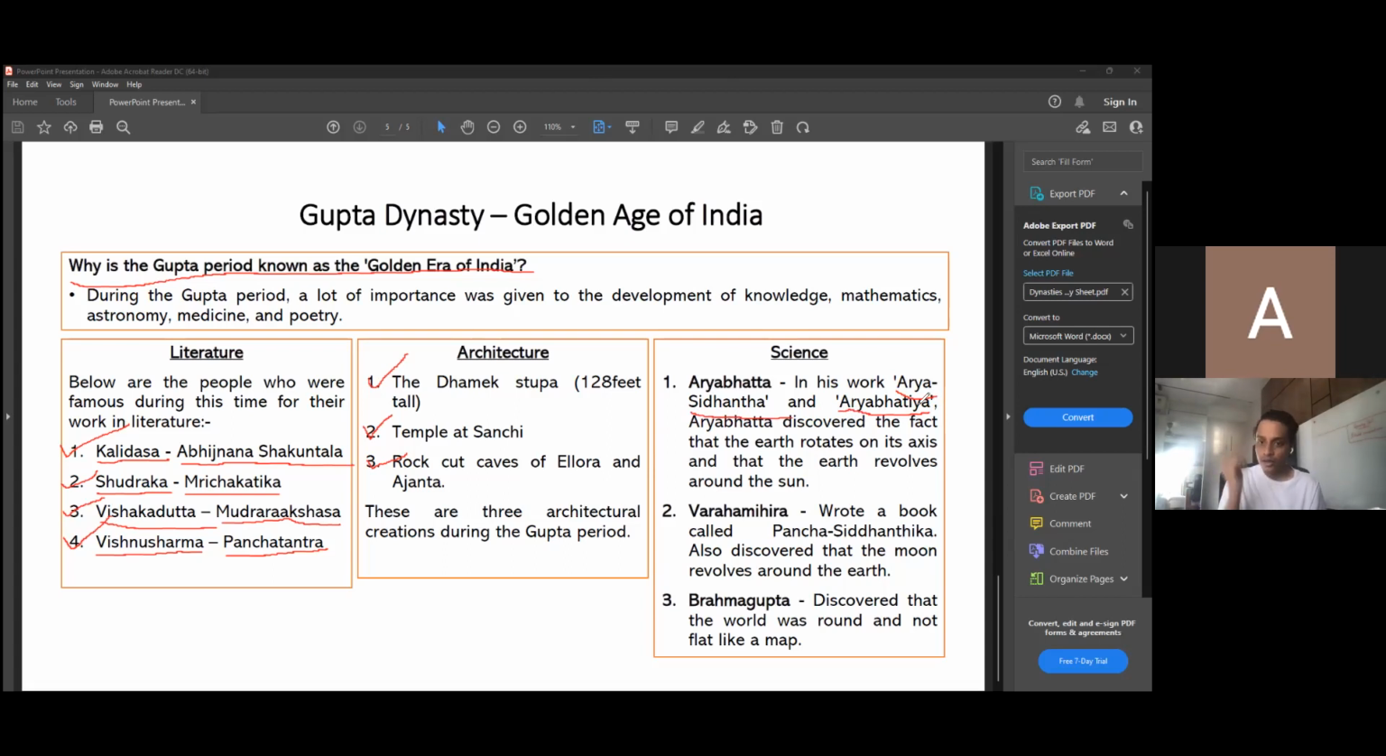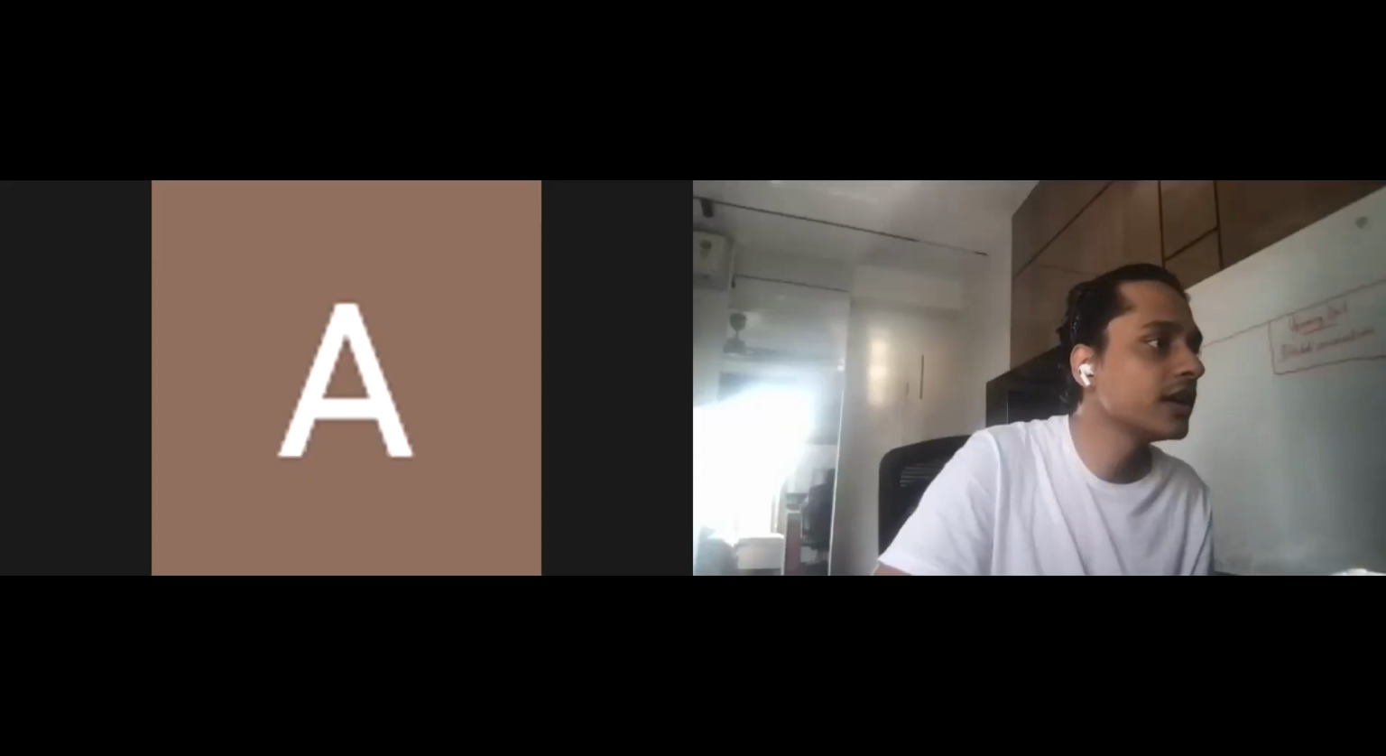Aryabhatta actually discovered that the earth rotates on its axis. Let me stop sharing my screen and I will try and show this for you. Let me clear all my drawings here. Now imagine that this yellow ball is earth, and let me draw the sun over here.